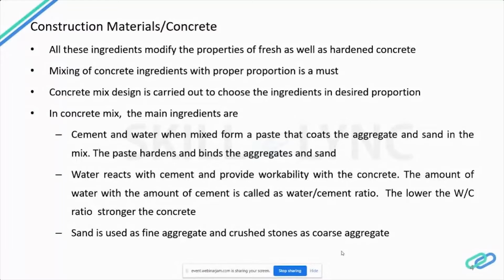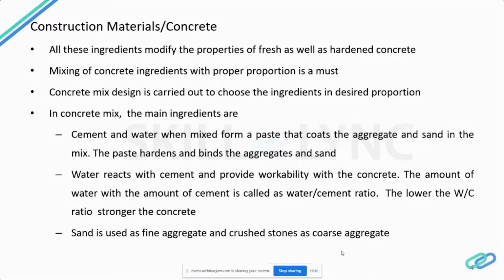Let's see briefly about the concrete ingredients. The three basic materials or ingredients in the concrete mix are cement, water, and aggregate. Aggregate comprises of rock, crushed rock and sand. Now cement. Cement and water form a paste that coats the aggregate and sand in the concrete mix. The paste hardens and binds the aggregates and sand together.